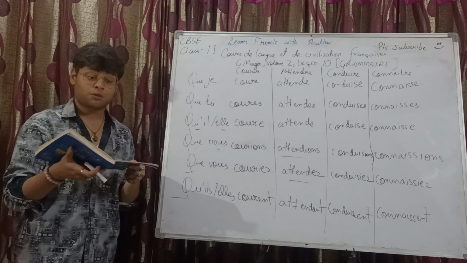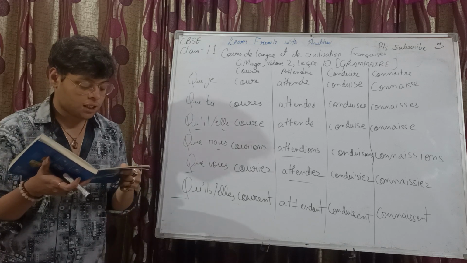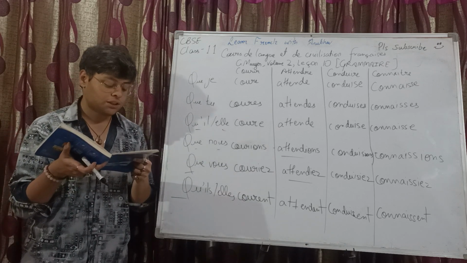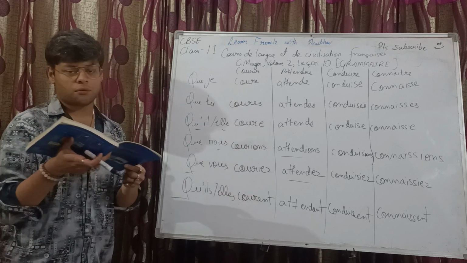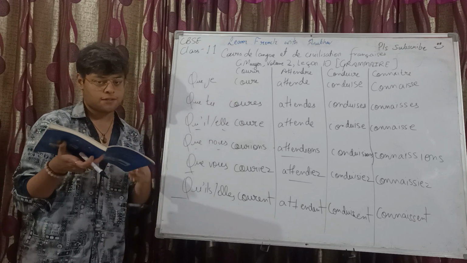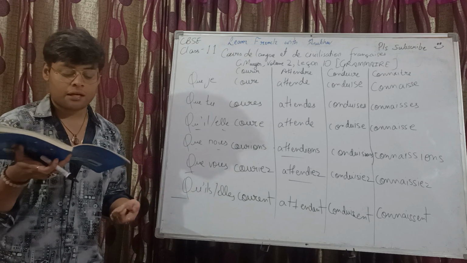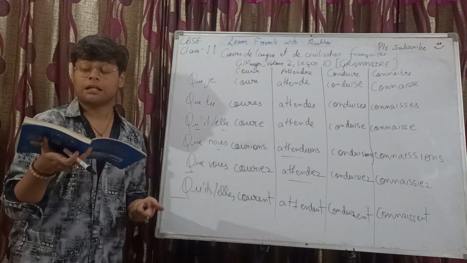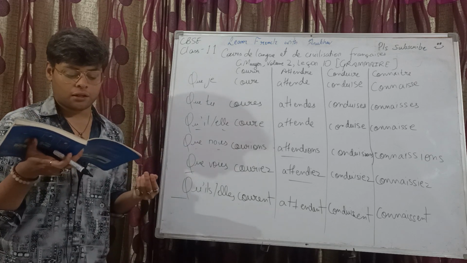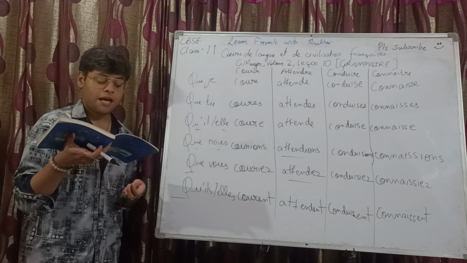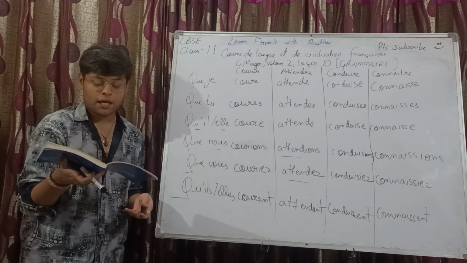So what all verbs do we have? Que je couvre, this is couvrir. Que je dorme, dormir. Que je parte, partir. Que je serve, servir, courir. To run, couvrir, to cover, dormir, to sleep, partir, to leave, servir, to serve. Then we have que je cueille, so it's cueillir. Then we have que j'ouvre, ouvrir, which is to open, right? Que je sente, sentir is the verb, to feel, and then we have que je sorte, sortir, to go out, right? So you have these verbs over here.